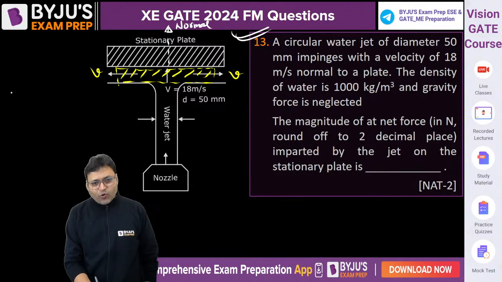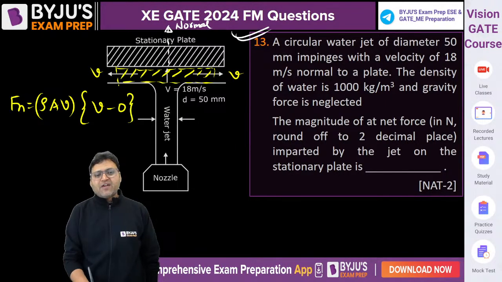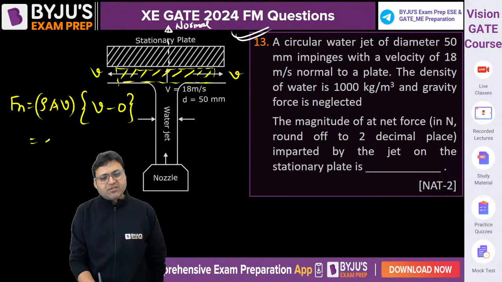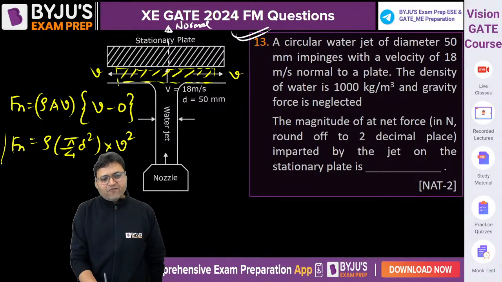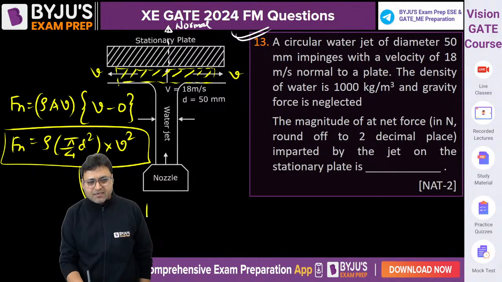So, the force exerted in normal direction is the mass of the fluid striking the plate per second into change in velocity in normal direction. Initial velocity in normal direction is v, final velocity in normal direction is 0. So rho into pi by 4 d square into v square will be Fn. This is the formula, rho A v square. Put the values, you will get the answer.